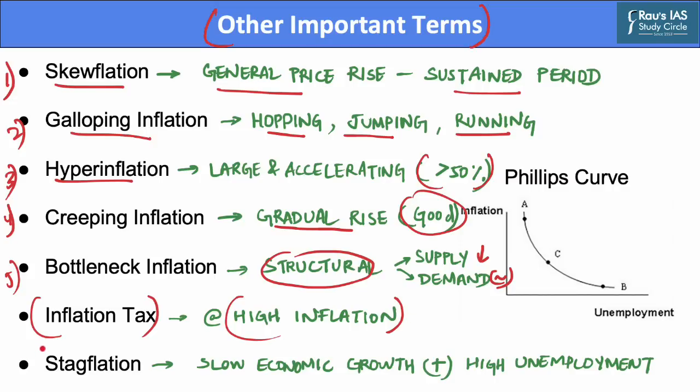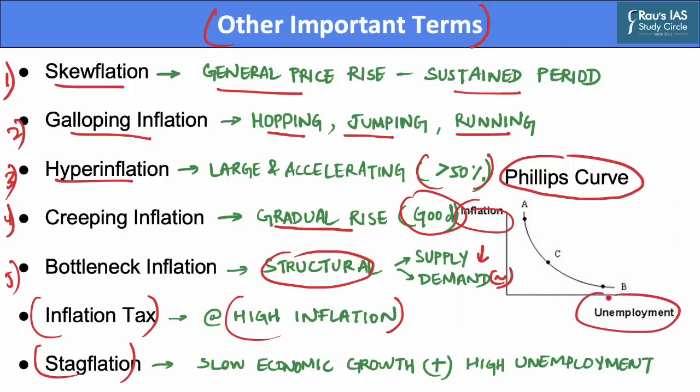The next term is stagflation. It refers to a situation when slow economic growth and high unemployment lead to stagnation, and it is accompanied by inflation. Further, there is an associated concept called the Phillips curve. This curve establishes an inverse relation between inflation and unemployment. According to this graph, as the unemployment level decreases, we can see an increase in the levels of inflation.